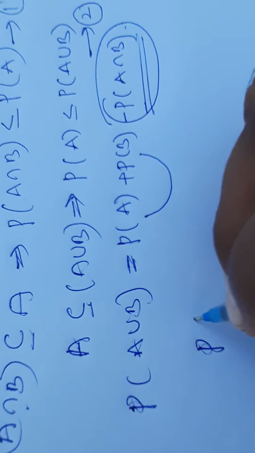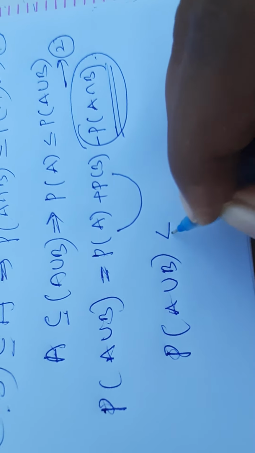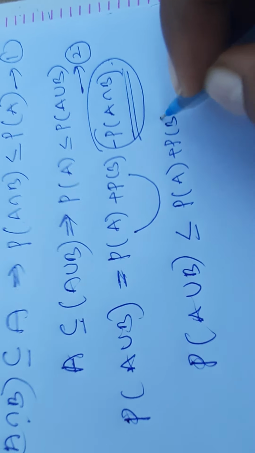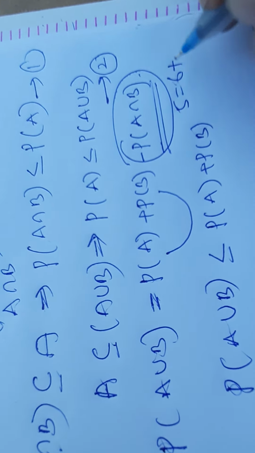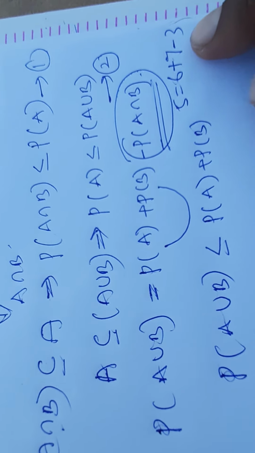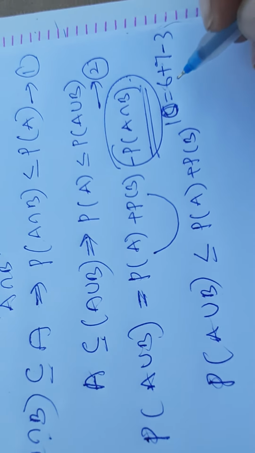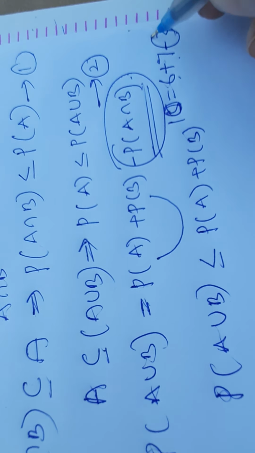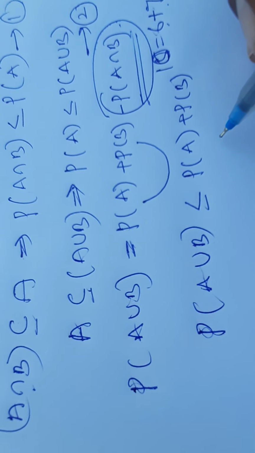Tell me. Probability of A union B is less than or equal to P of A plus P of B. Can I write like this? Simple logic: 10 is equal to 6 plus 7 minus 3. If I delete this value, automatically this is less than or equal to.